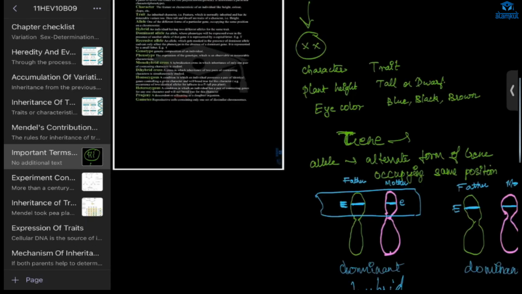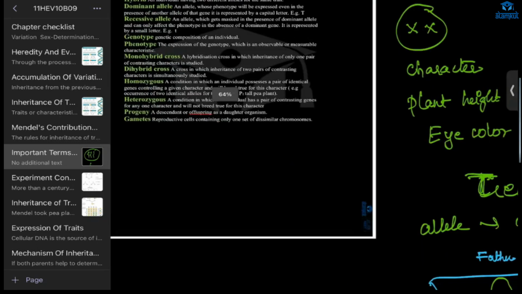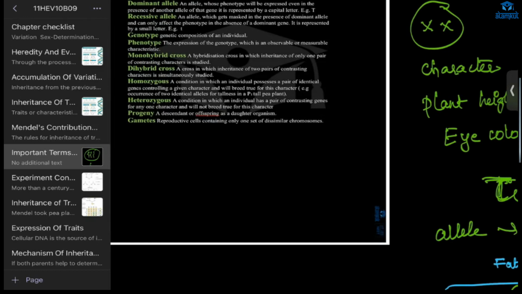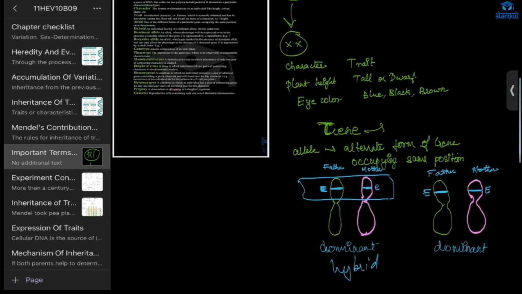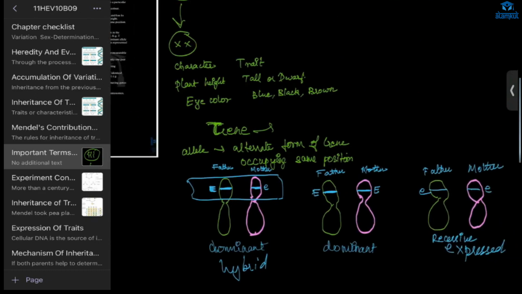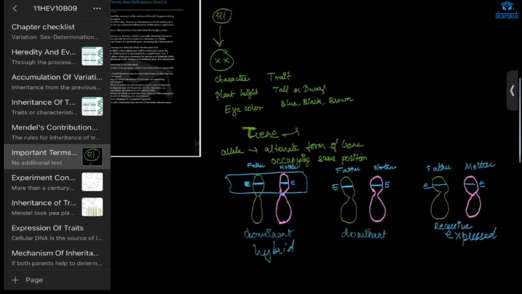Monohybrid and dihybrid crosses we'll learn after these terms, I'll explain. Now, homozygous and heterozygous. What are they? If individuals contain the same type of alleles, it is homozygous.